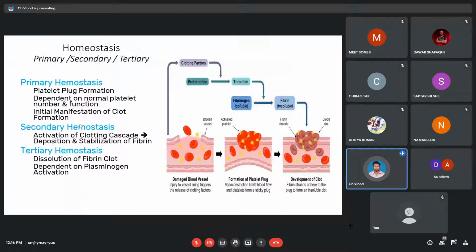And coming to the process, your homeostasis can happen in a single step, or your homeostasis may happen in different steps, and each and every step can be a homeostatic mechanism. Okay, example: consider clotting. So whenever you have a cut, let's say somebody is cutting vegetables. Okay, let's say